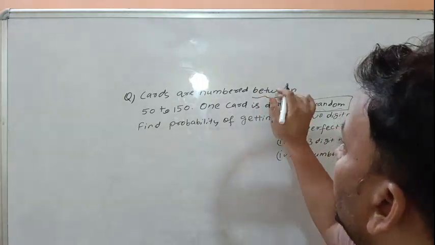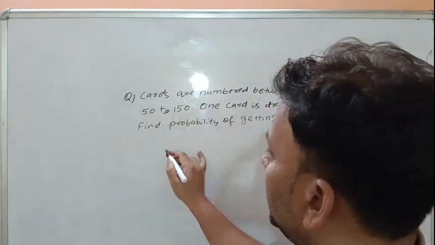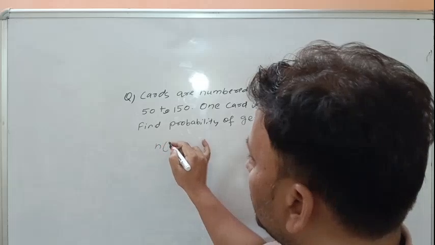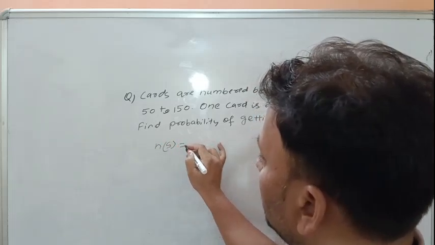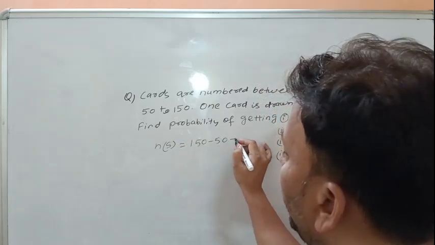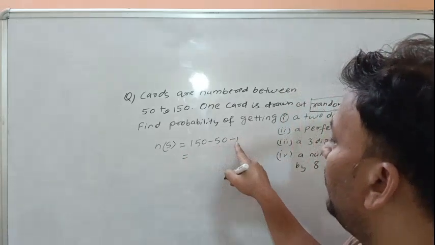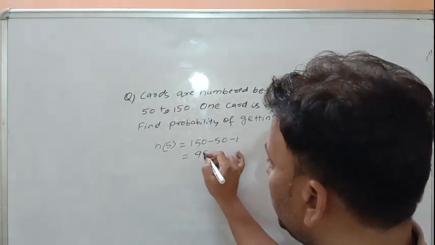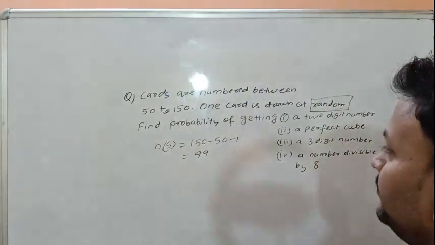Between means both the numbers are not included, so the total outcomes will be 150 minus 50 minus 1. 100 minus 1, that means 99 is the required number of outcomes.